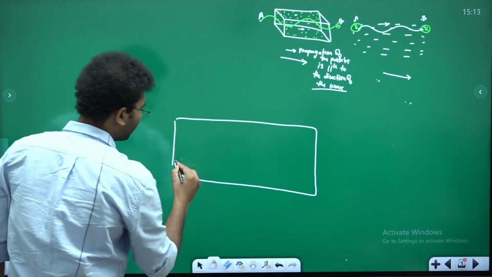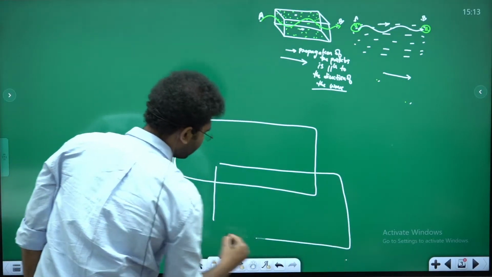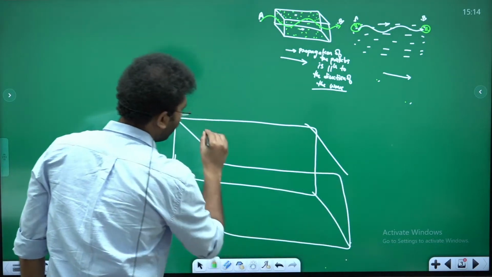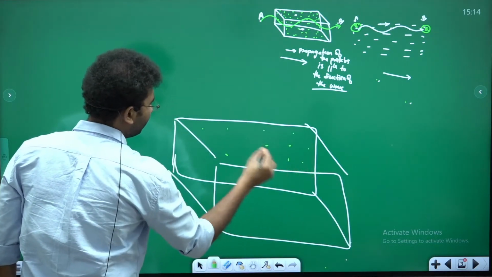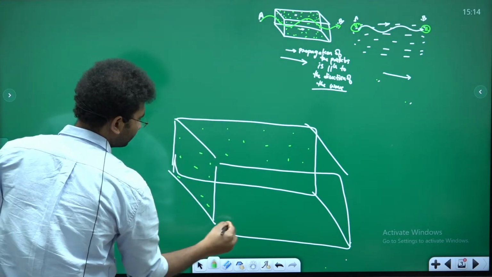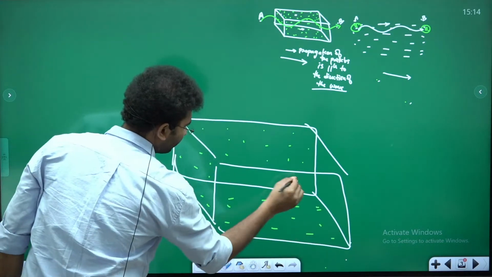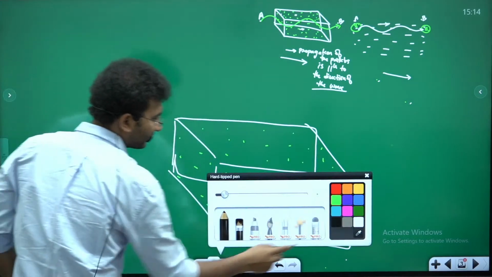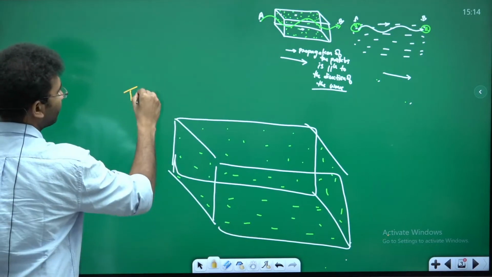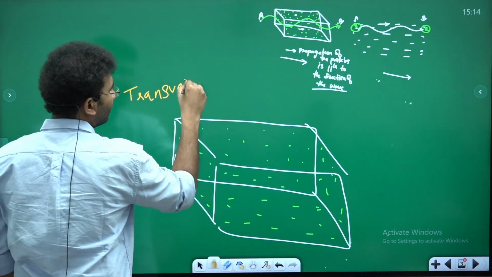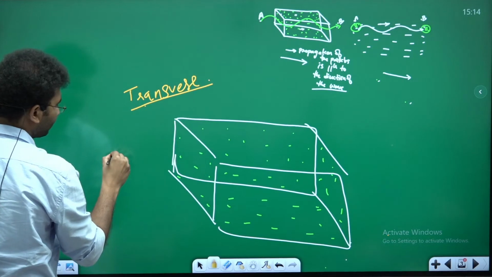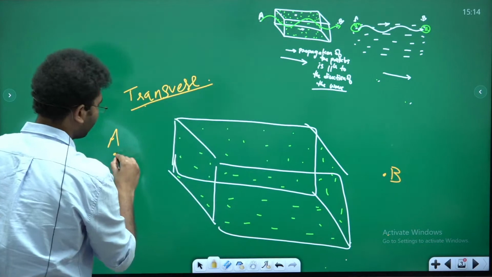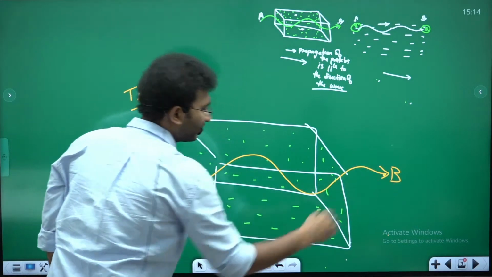Again, you have a piece of solid material. This is a block of solid, and all the molecules present here are tightly packed. Now let's try to pass a wave which is a transverse wave. Let's try to understand a transverse wave. From point A to point B, if it is traveling, this is how the movement of the wave takes place.